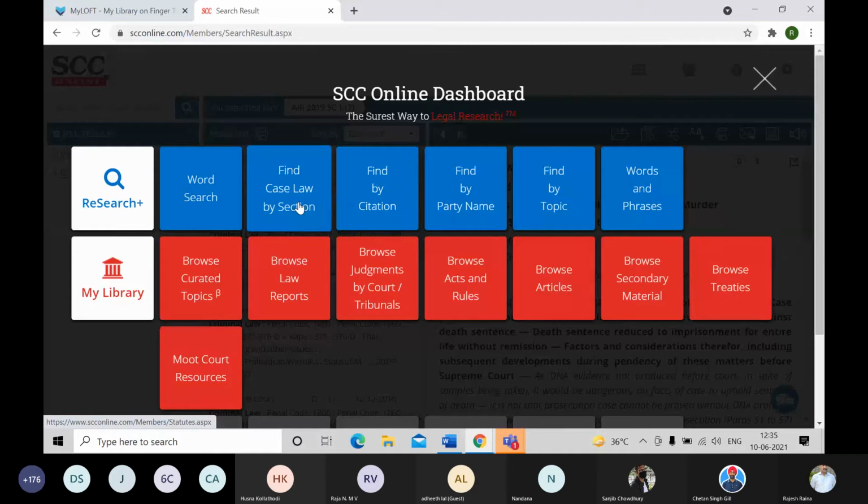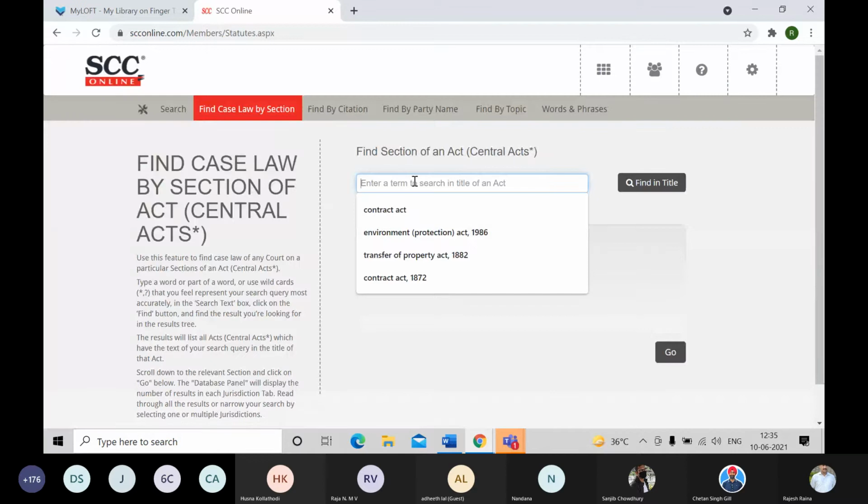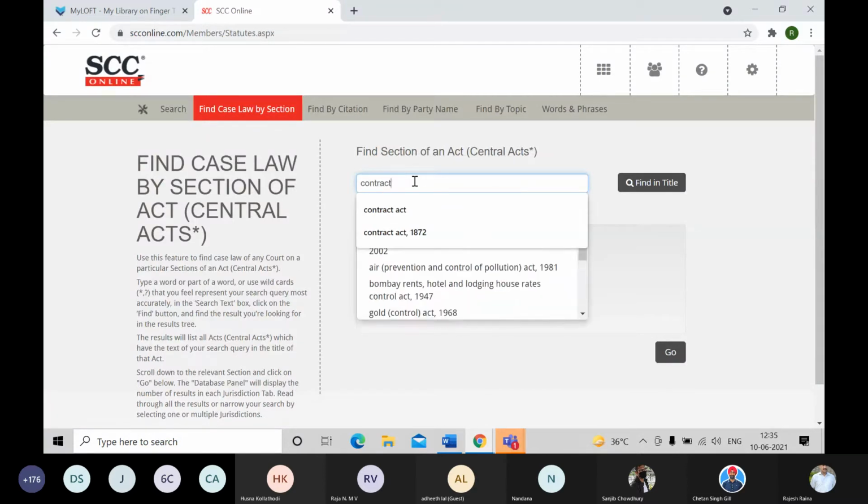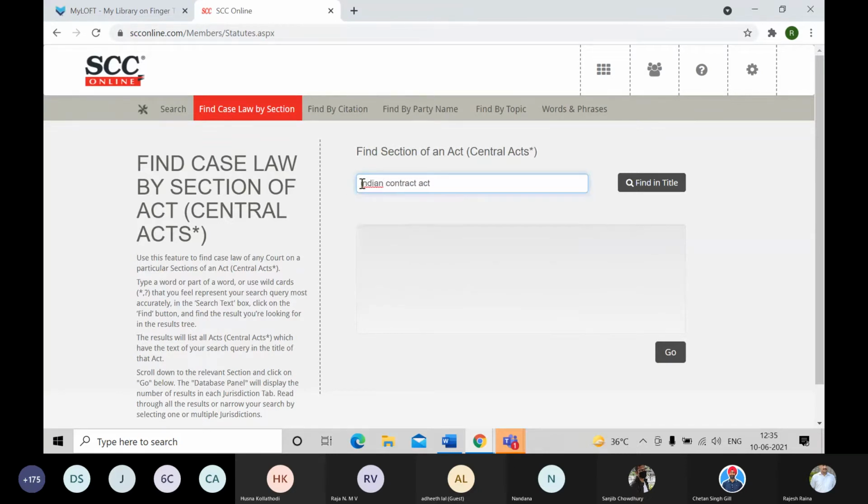you can also search by way of finding by an act name. Now I have one particular act, and under that the sections will be appearing. So whatever act it is, you enter that over here. At times people say that I type Indian Contract Act, and it's not displaying in the result list. Indian is so common for many acts that we have skipped that.